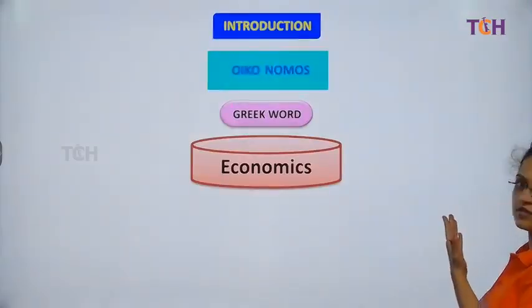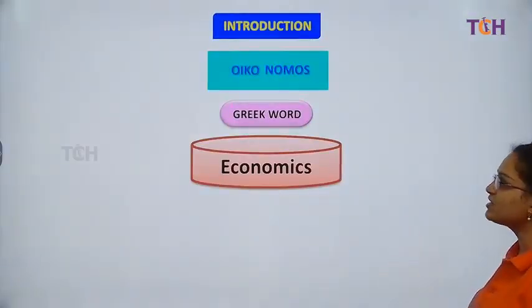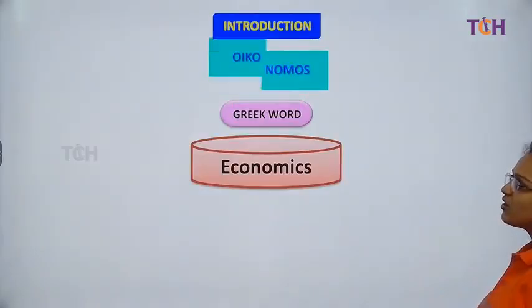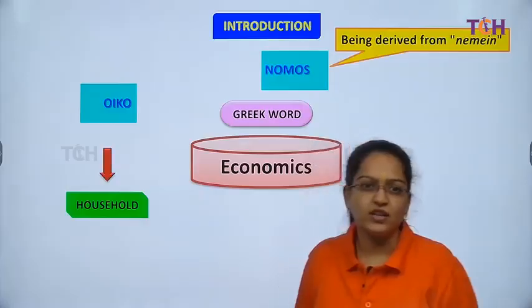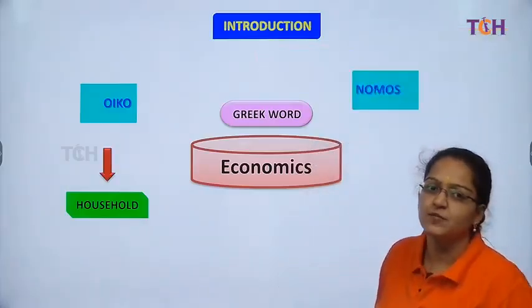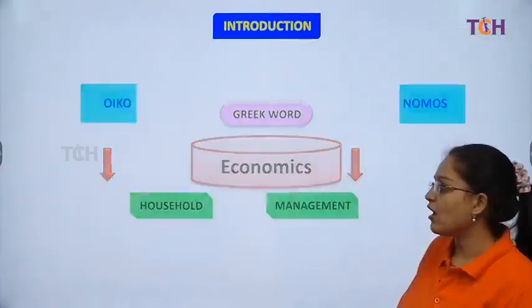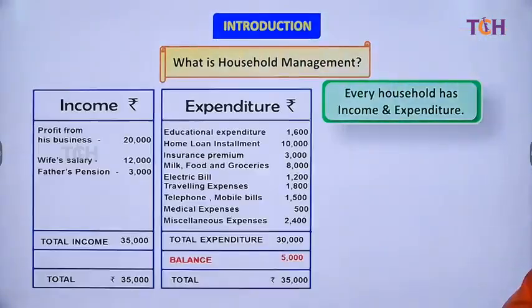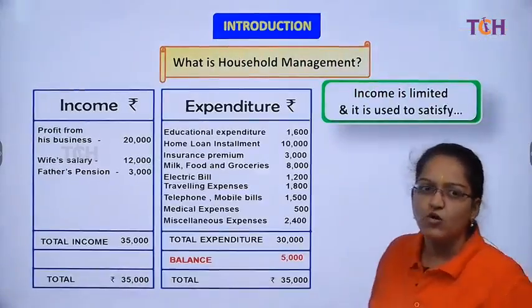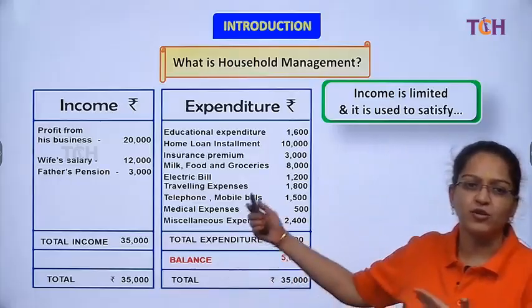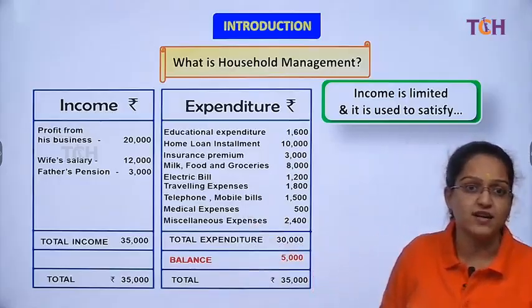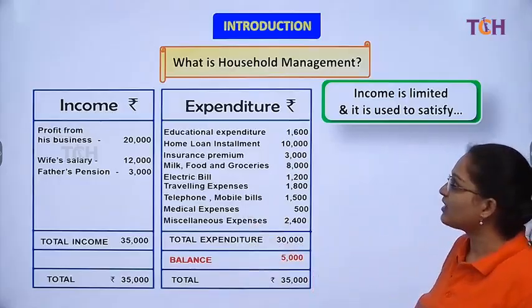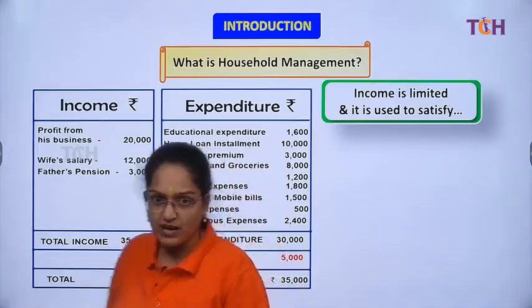So what is economics? Because it's the first initial chapter of the syllabus. So it has been derived from the Greek word oikonomia, oikonomos, which means the household, and the nomos, the nomia means management. So we talk about the household management. So household management, of course, we are not talking about jhadu pota marna or bartan gisna, right? We are talking about the income and the expenditure. How do we manage our finances? How do we manage our wants, our demand? With respect to that, then it is nothing but the household management.